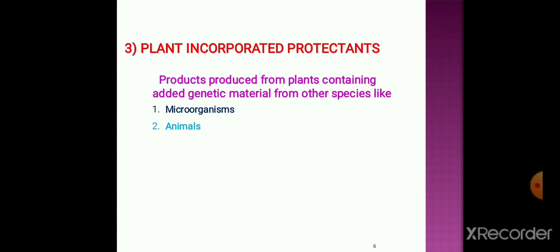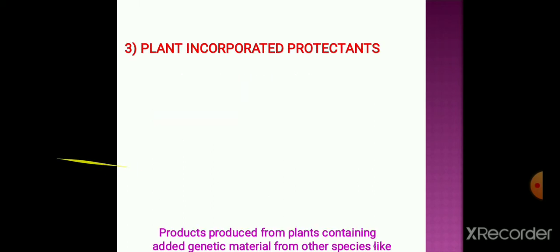Why is the word incorporated used? Because these products are produced by adding genetic material from other sources, that is other species like microorganisms or animals, and which protects the plant, and hence the name plant incorporated protectants.